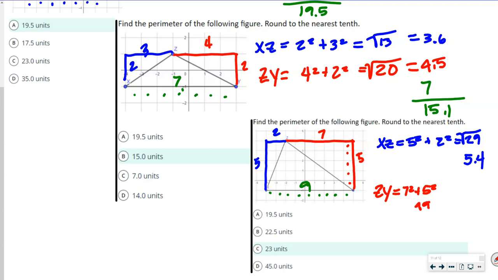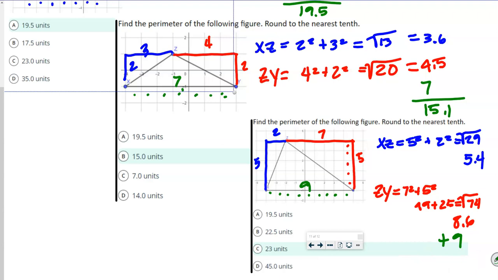So that's going to be 49 plus 25. 49 plus 25 is 74. So we're going to take the square root of 74, and that's equal to 8.6. So we add 9 to that. So 5.4 plus 8.6, that would be 14, plus 9 is, yes, 23. There we go.